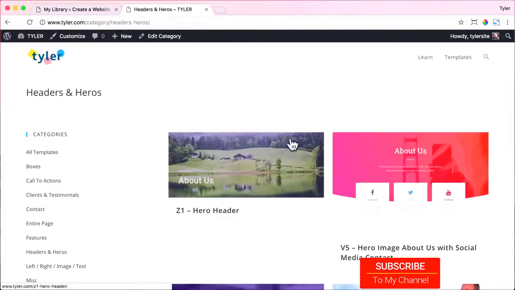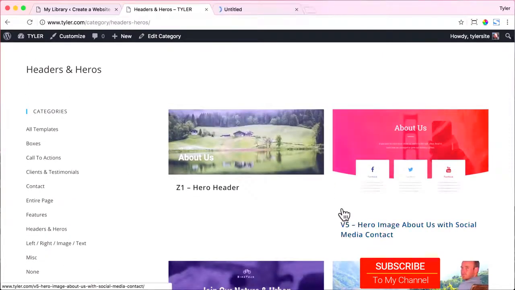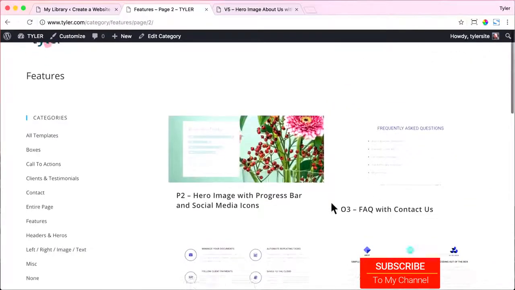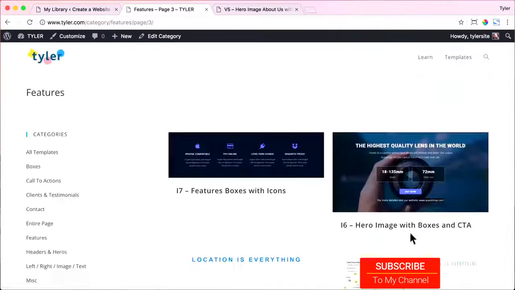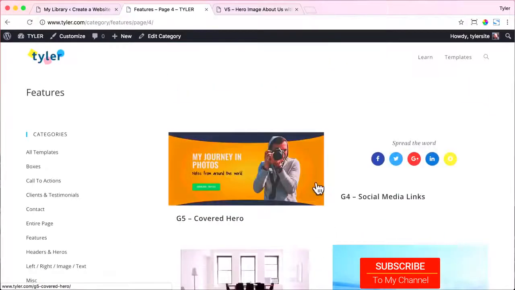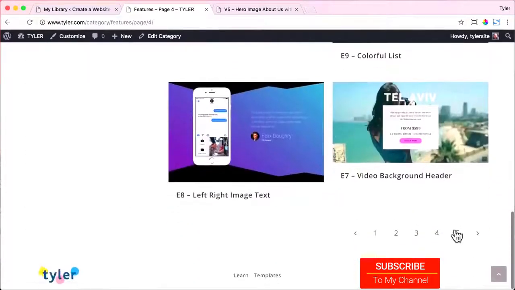And I like this V5 right here, so I'm just going to open it up in a new tab. And let's click on features and scroll down. Let's go to page 2. Scroll down. Page 3, I guess. Maybe page 4. We'll have some luck. Page 5. We gotta have some luck. And save the best for last.